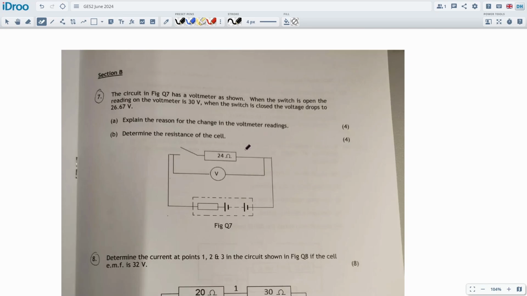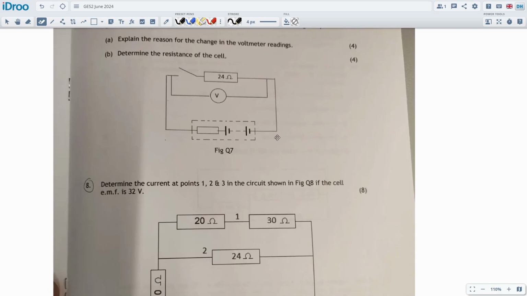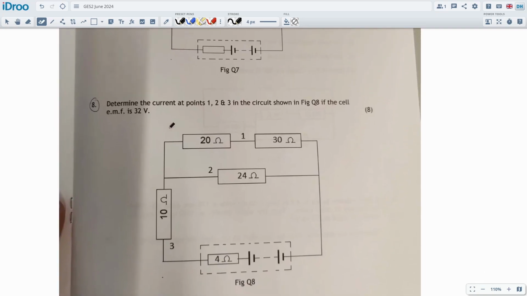The reason why this paper is so difficult, I think, is because it's got a lot of circuits in it, and the way I approach these circuits takes a bit of time. So maybe we can speed it up a bit. Some of these questions are classics, like this one here. We've seen before. It's like an old question just dropped in there.